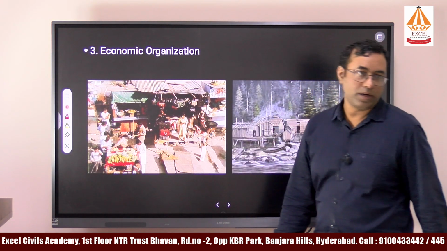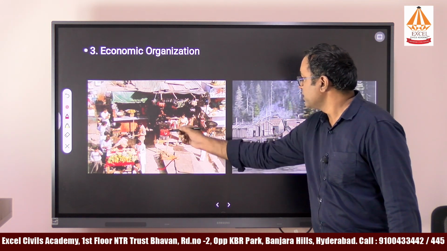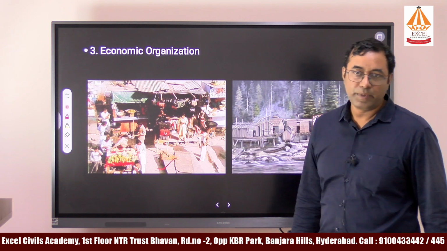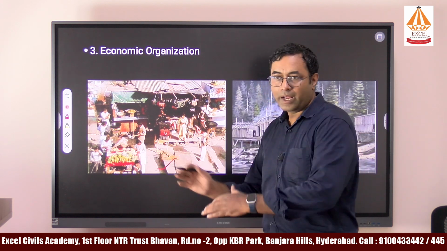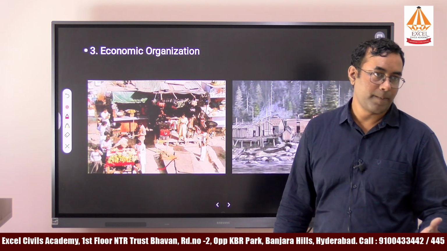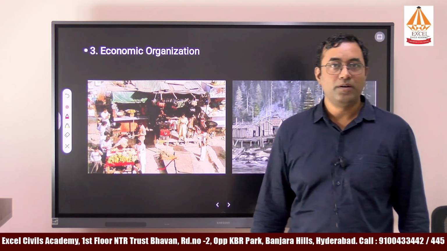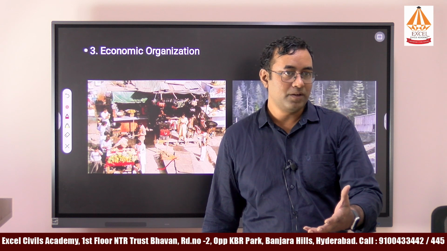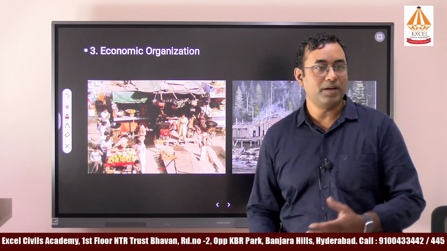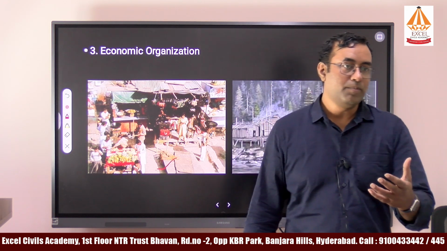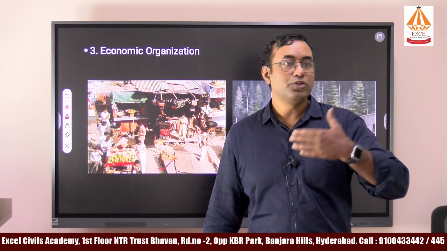So next one is about economic organization. Economic organization means, by seeing this picture you can see there is a market, people are selling goods. Here how they are exchanging the goods we will study as part of it, the different types of exchanges. For example, within the family, mother is doing the duties in the family. Is mother being paid? We don't pay any money or anything to the mother, but we show some faith and love to the mother. That is the reciprocity we show to the mother.